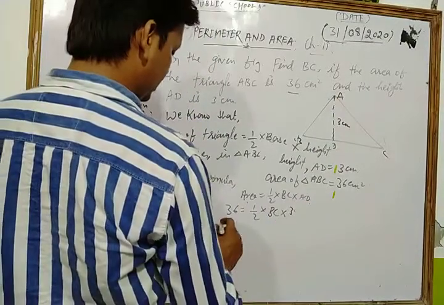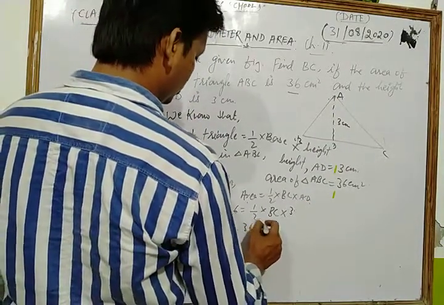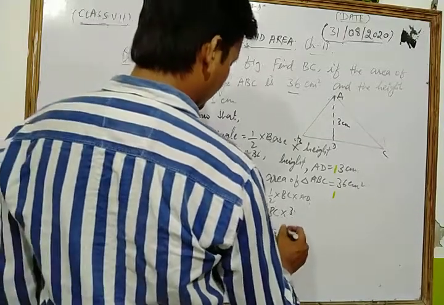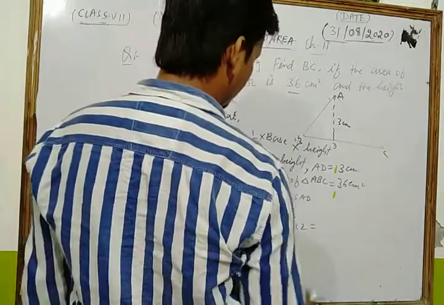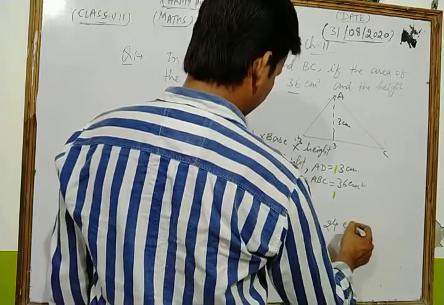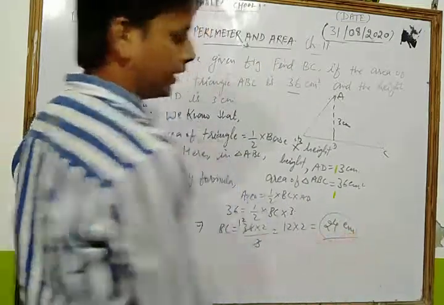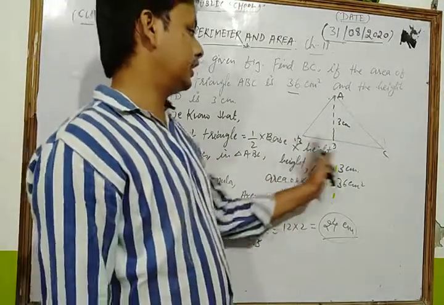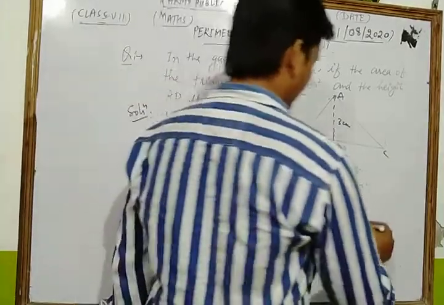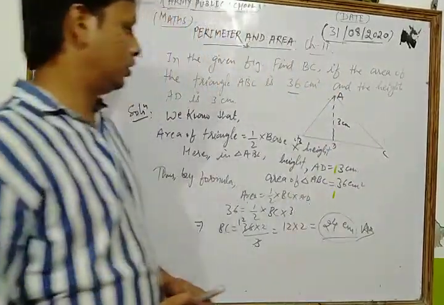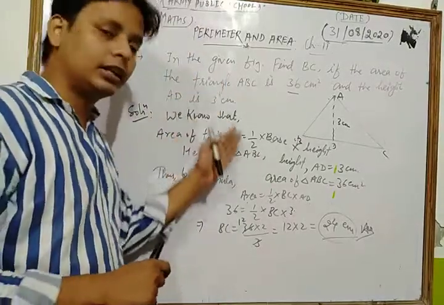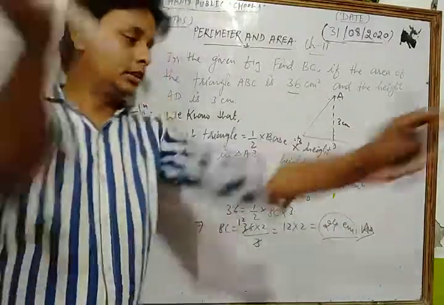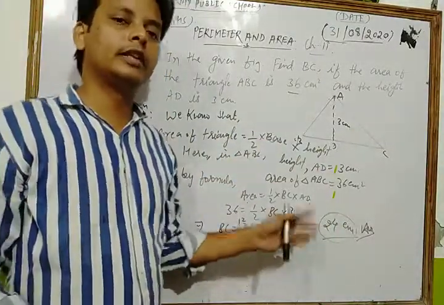Now look, we have BC is equal to 36 into 2 upon 3. So 3 times 12 is 36, and 12 into 2 is 24. This is 24 centimeter. So dear students, BC is equal to 24 centimeter, which is our required answer, which is the base of this triangle. This is the method to solve that type of question on your answer sheet, so you apply that method.